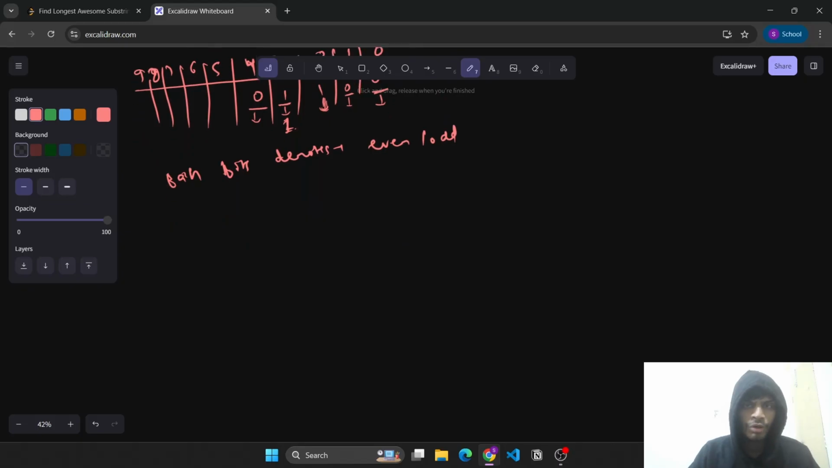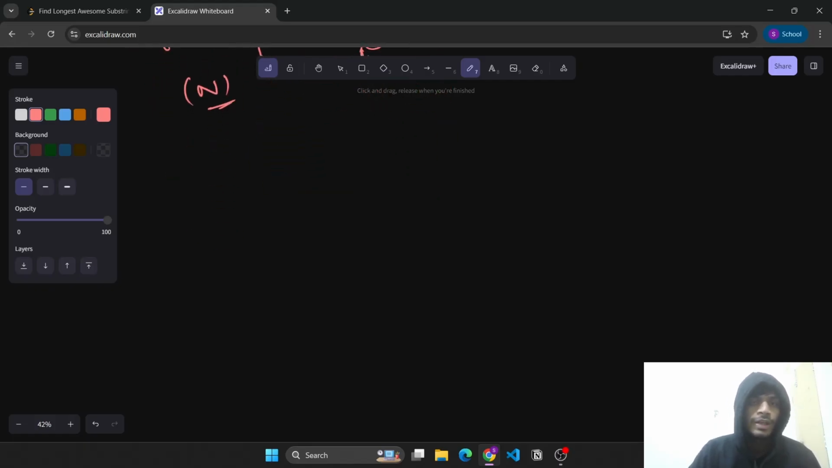Now, what do we need? We need to develop some algorithm in the order of n. So we need to do something while we are traversing through the array. We need to optimize it such that if we are at a given index, we are able to find the answer for this current index, right? So we will need to find the answer for the longest awesome substring ending at this index. We need to do some pre-computation so that we are able to do this. So what do we need to do?